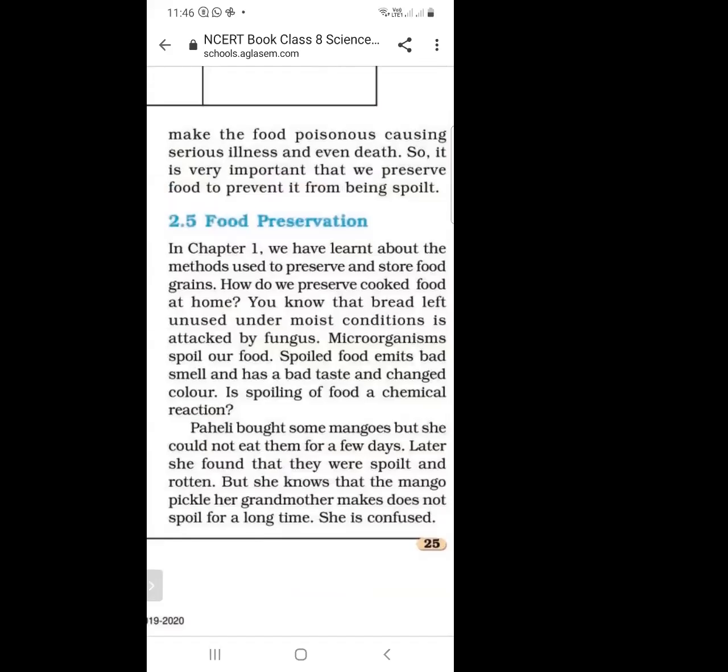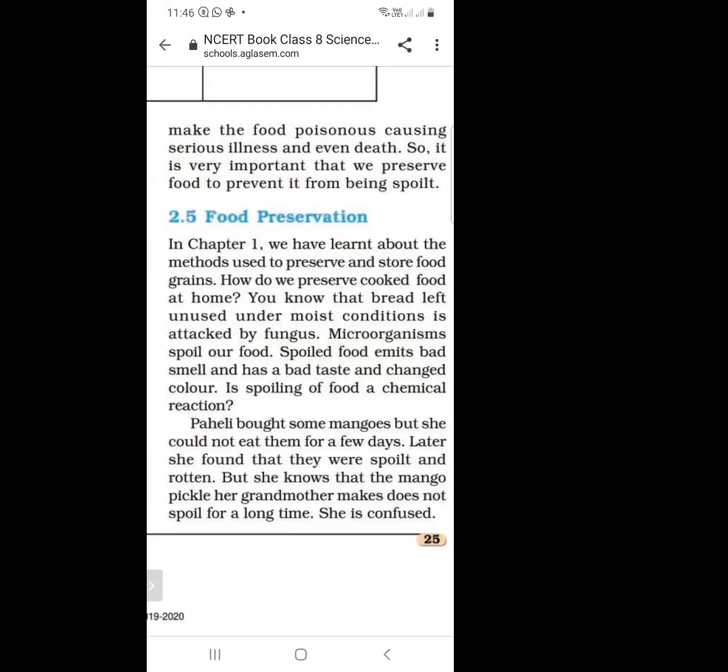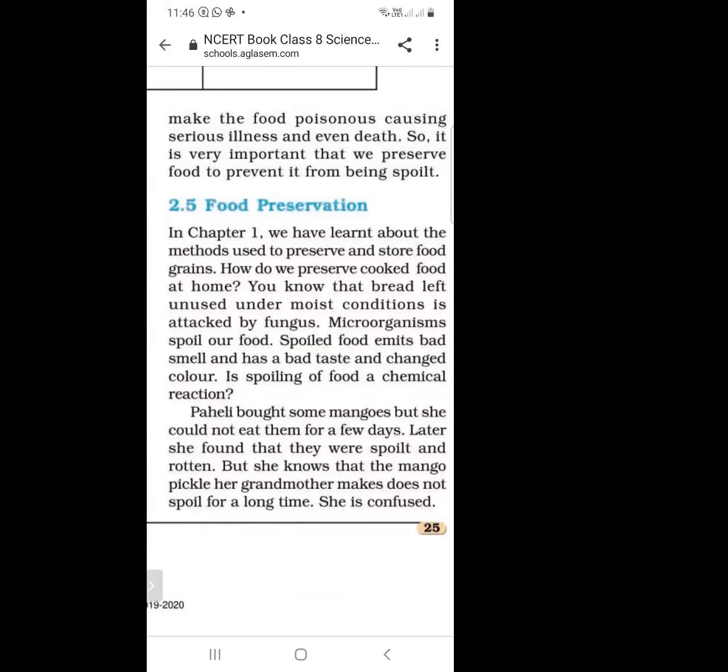So we should eat only healthy food, and we should not eat unhealthy food. Food must be preserved so that it is not spoiled by microorganisms. When we eat unhealthy food, it can create poison in our stomach, and this can cause serious illness, and sometimes even death may occur due to food poisoning.